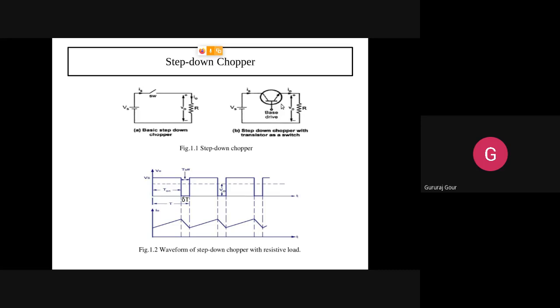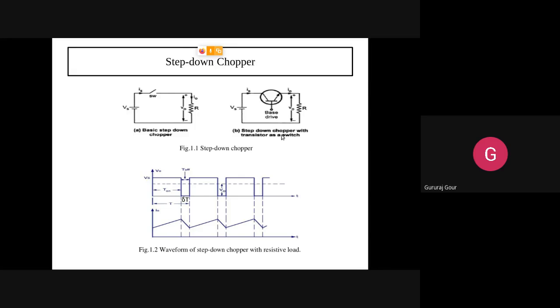So the transistor here, we are using it as a chopper, as a switching element. Base drive is written, that is the base. This is the emitter and this one is the collector. We have to turn it on and off. We are applying DC as input here, that is Vs. DC is nothing but a continuous DC signal. The waveform is not chopped there; that waveform I have not shown here. Chopped DC signal I am showing here. Vs is a totally continuous DC signal, with the dotted line.